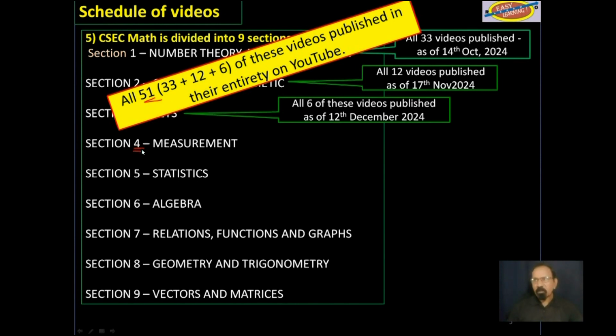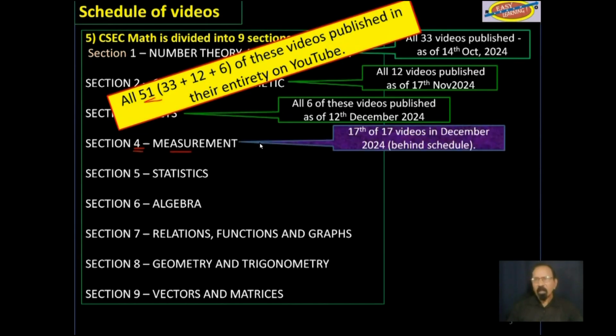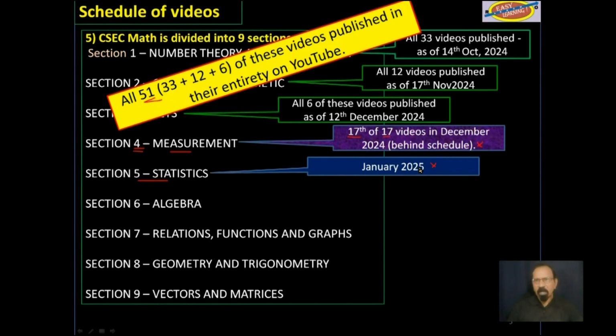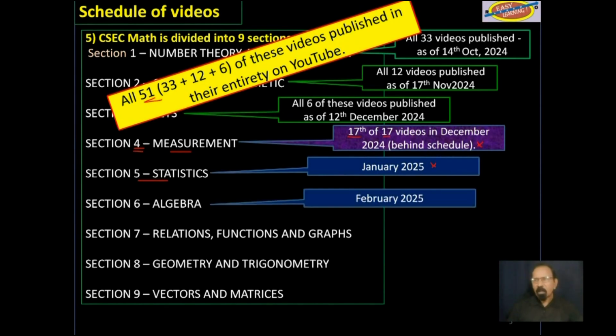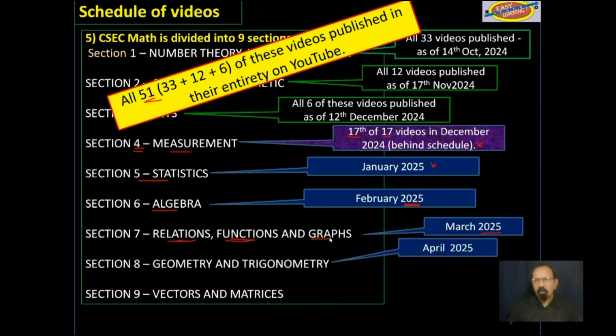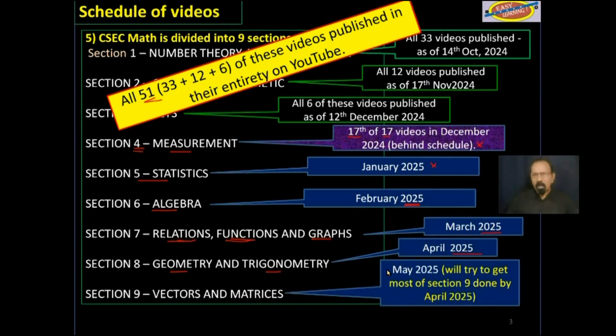We are now at section 4, measurement, and this is the 17th of 17 videos, and I am running behind schedule. Section 5, statistics, that will also be behind schedule, January 2025. Hopefully, section 6, algebra, February 2025, we will be able to catch up then. Then in March 2025, relations, functions, and graphs. April 2025, geometry and trigonometry. And by May 2025, vectors and matrices.